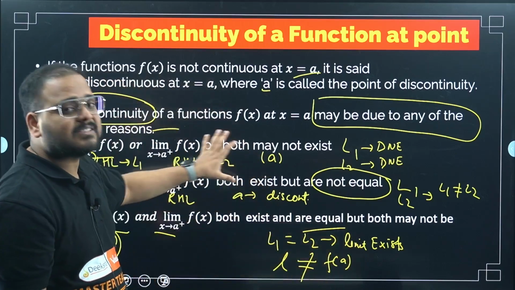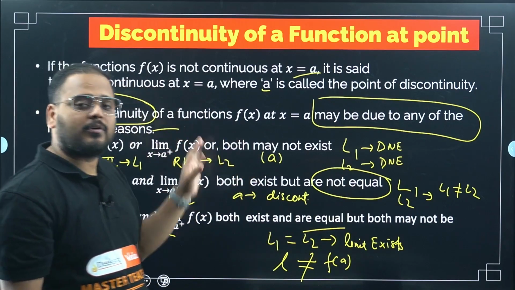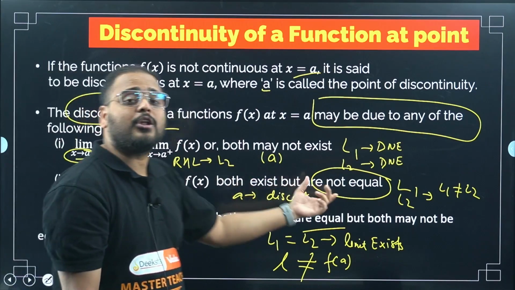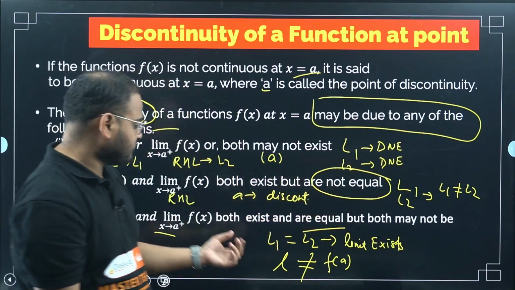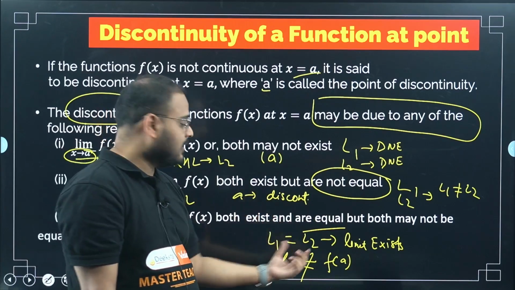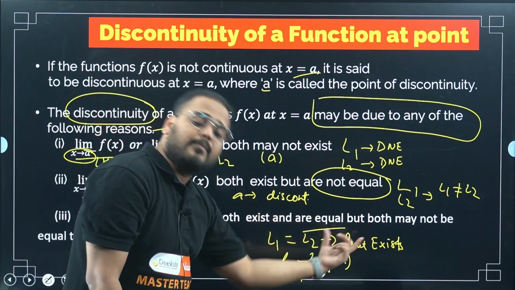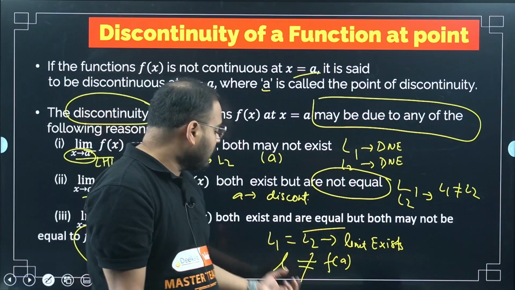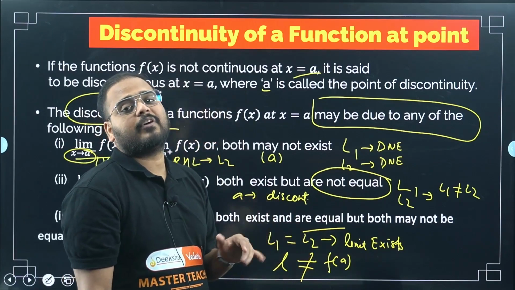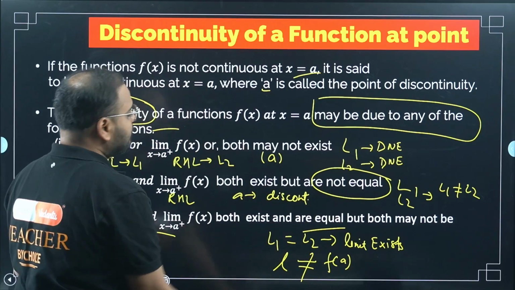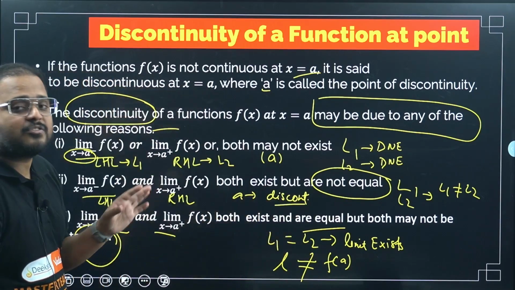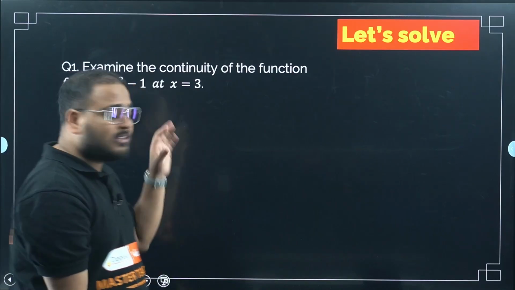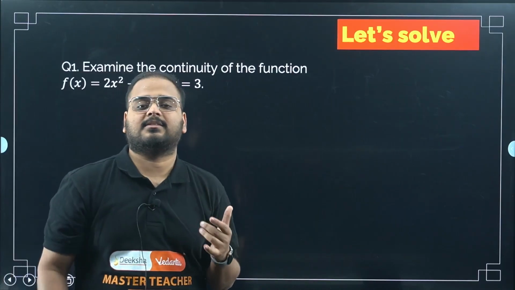So see here, in the first case the limit does not exist, either one of them or both of them. In the second case, the limits L1 and L2 exist but they are not equal to each other, so the limit does not exist. Now L1 and L2 exist and are equal to each other, it means the limit exists, but the value of the limit is not equal to f of A. Again, this is going to be a reason of discontinuity. So these are the three reasons of discontinuity. From here only, we'll categorize types of discontinuity.